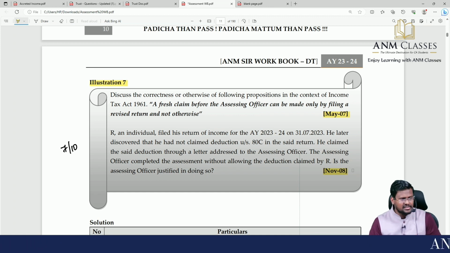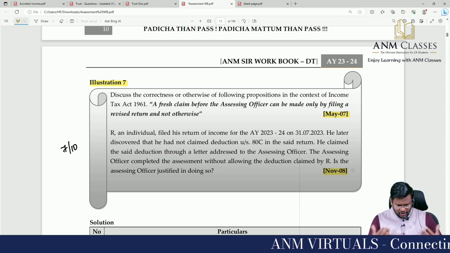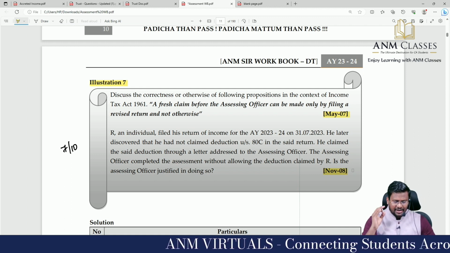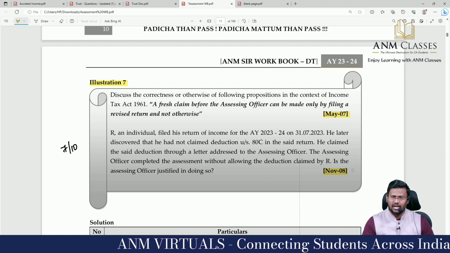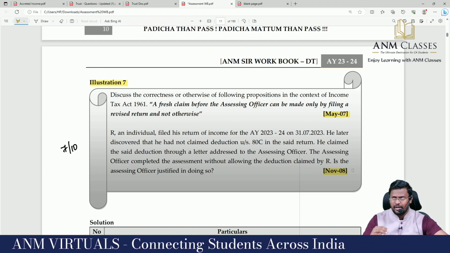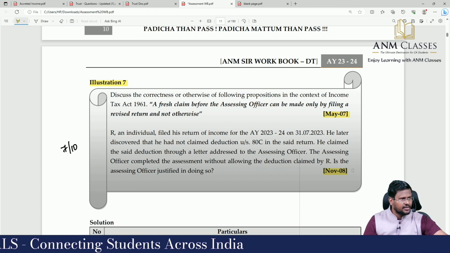Discuss the correctness or otherwise of the following proposition in the context of Income Tax Act. A fresh claim before the AO can be made only by filing a revised return and not otherwise. I will tell you what is the meaning of this statement. You filed a return of income under any subsection of section 139, but you forgot to claim chapter 6A deduction.